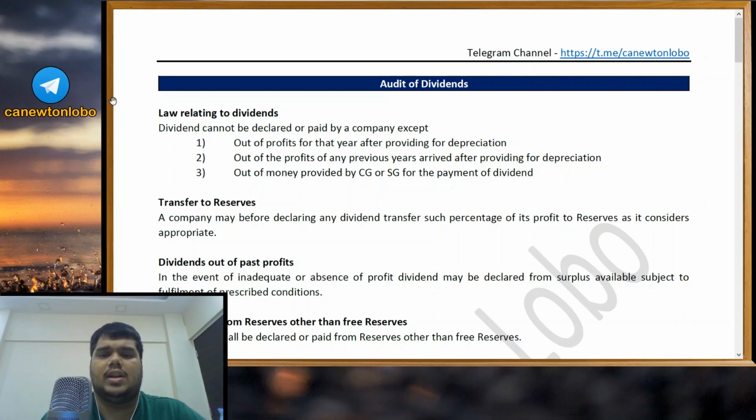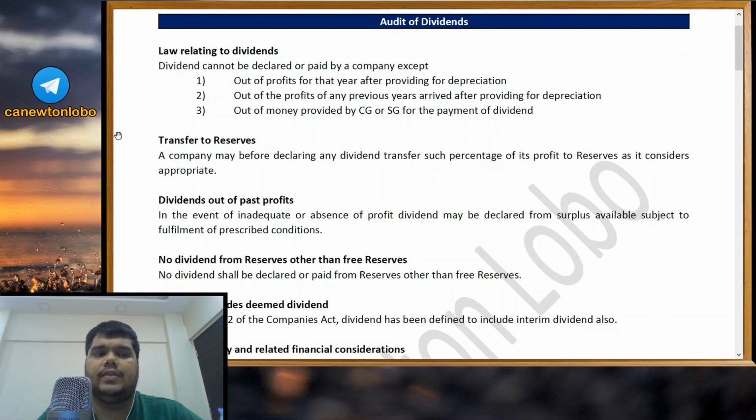It's a very simple chapter. The rules and regulations are also very simple, very basic, and it's a fun chapter. It's a nice chapter. Now, the first topic is law relating to dividends.